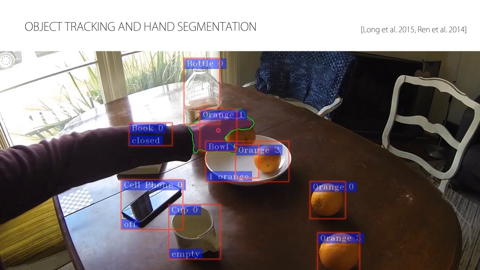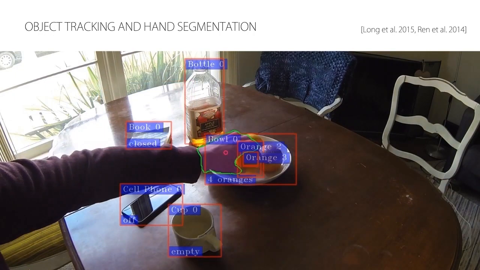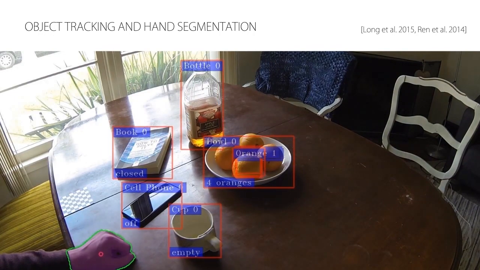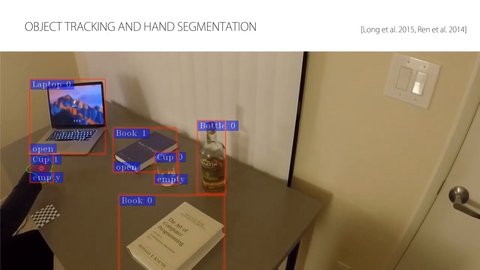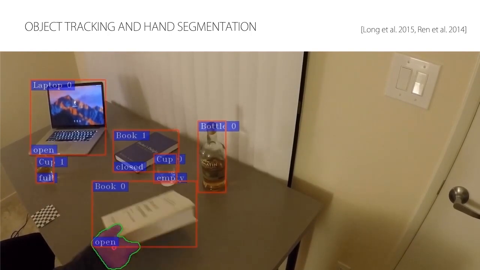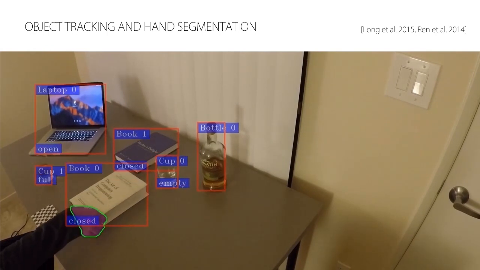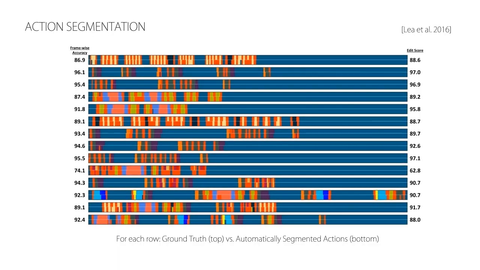We use state-of-the-art computer vision techniques to track hand and object motions, as well as their state changes. This allows us to capture human-object interactions simply by observing videos of people performing regular activities. Additionally, we automatically segment our videos based on the method of Lee et al., which allows us to infer the type and duration of the performed actions.